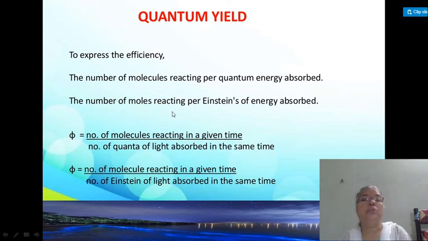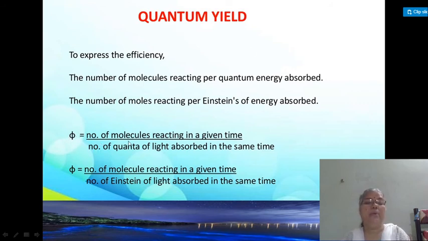This ratio gives the quantum yield or quantum efficiency, that is, to what extent the photochemical reaction occurs. It may be written as phi. This is the notation for quantum yield.